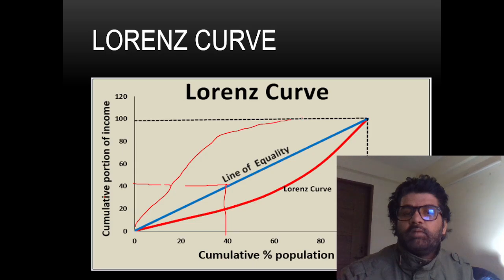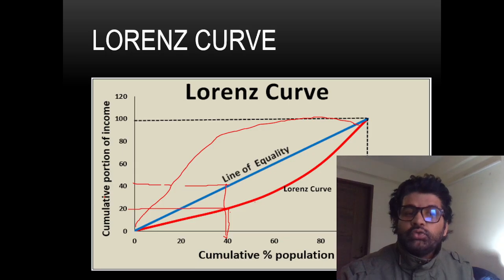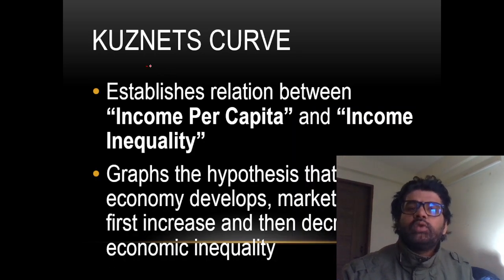You can make a curve like this also. So if I plot the point here, you see this Lorenz curve, the red one. You see 40% of the population having 20% of the income, and that is inequality, and that's what the Lorenz curve measures. Then you have something known as the Kuznets curve.